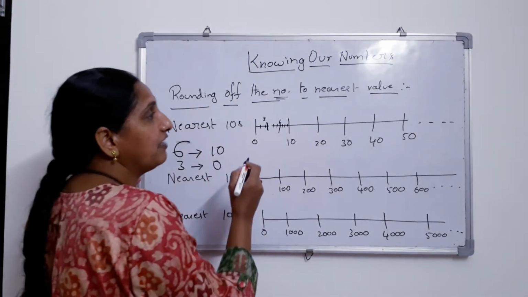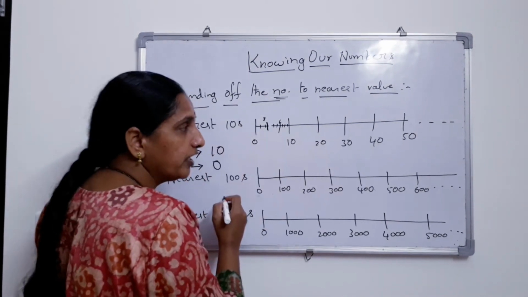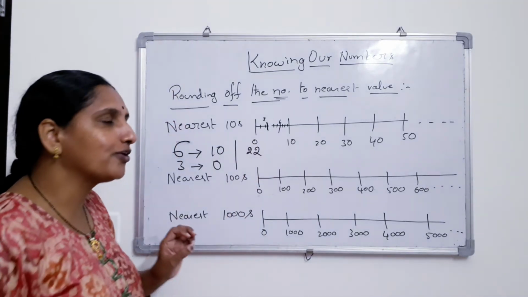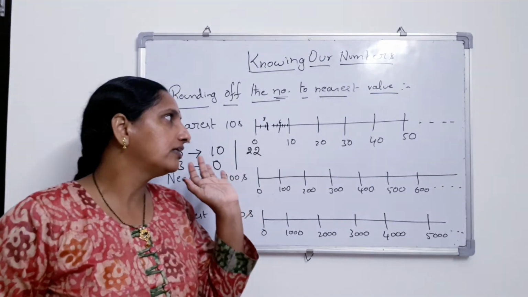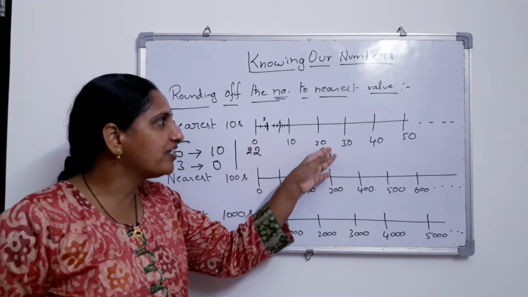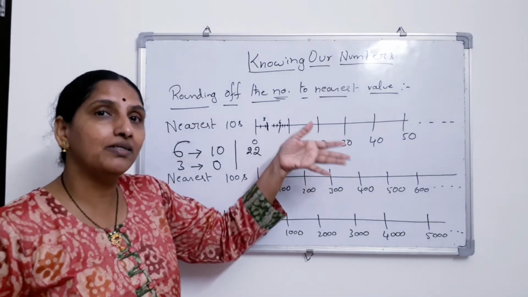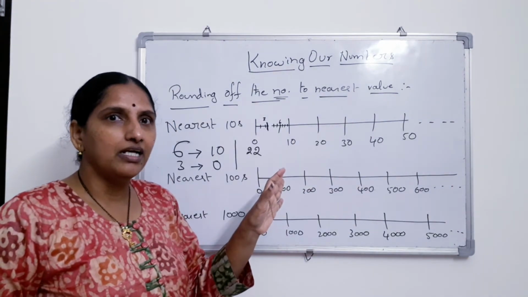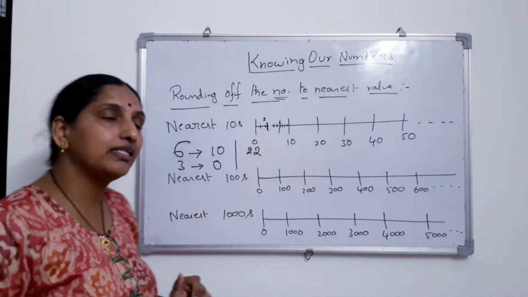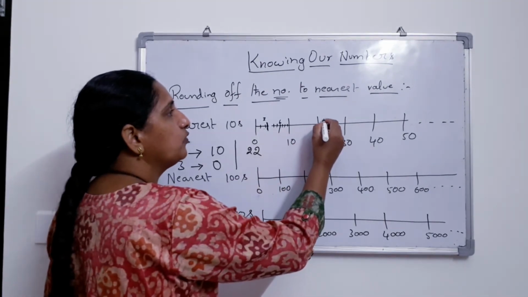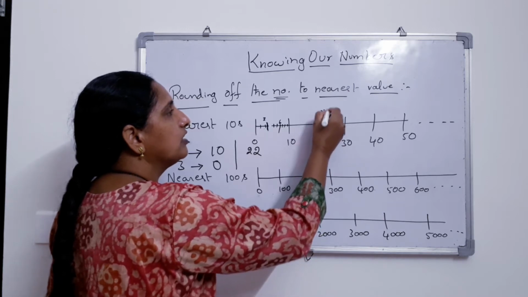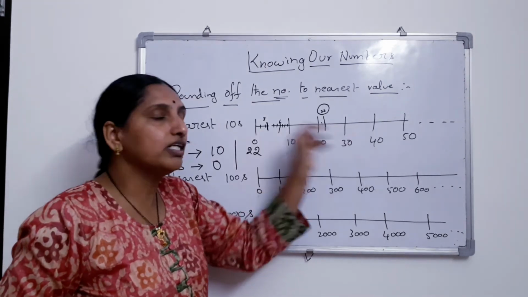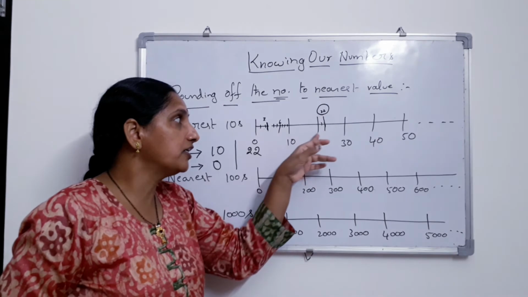Now suppose I have taken 22. What is my next example? 22. Come on children, where does it lie? Yes, between 20 and 30. How do you learn the numbers? 20, 21, 22, 23, 24. After 20 only you will get it, and therefore it lies between 20 and 30. So here lies 22. Is it near to 20 or 30? Yes, it is near to 20.